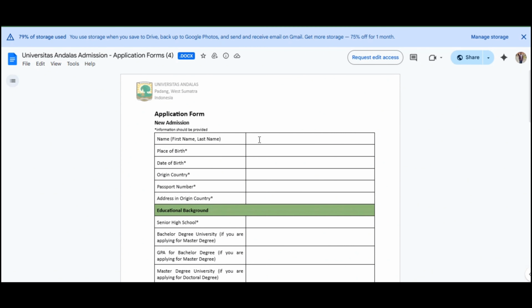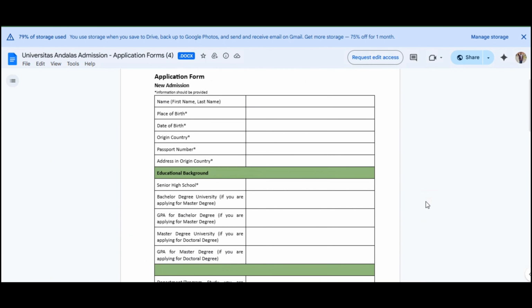You will just be writing your name, your first name, your last name, your date of birth, your place of birth, your country, your passport number, your country of origin, where you are from, and your address.